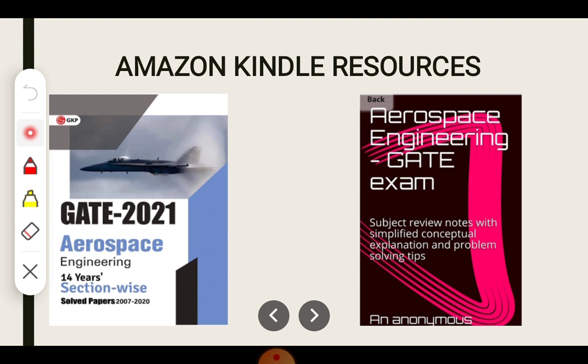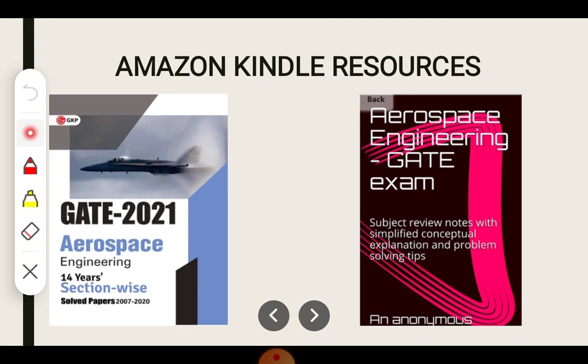So these 2 resources are really important, really good, and this is not free. You have to pay some amount, maximum 400, below 500. These 2 books are below 500. So try to utilize these Amazon Kindle resources. I strongly recommend using this particular book, Aerospace Engineering Gate Exam.